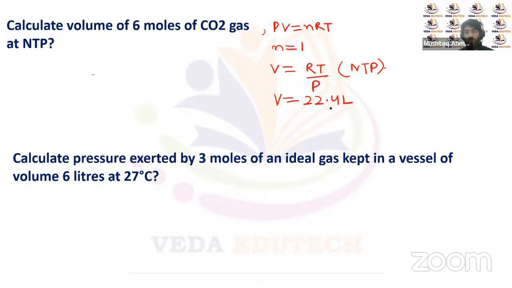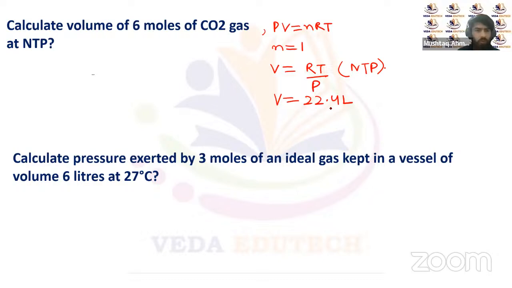So it means that if we want to keep 1 mole of any gas at NTP, then the minimum volume required for that gas contained in a container is actually 22.4 liters, right? So if we have to contain 1 mole of gas at NTP, then we have to provide the volume of the container at least equal to 22.4 liters. Then it will only be possible to have a gas at NTP. Otherwise, it will not be possible.